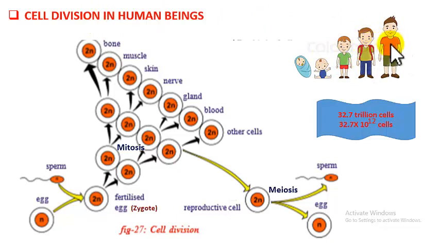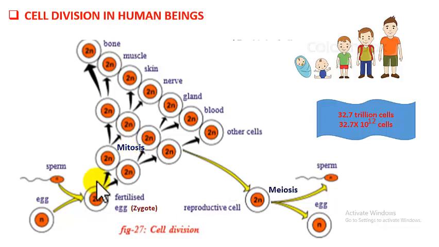The lifespan of our RBC is 120 days. So for every 120 days, the old RBC is destroyed and new RBC are created in the bone marrows of our body. That is also due to cell division. So cell division happens in the adult organism also. Now the types of cell division. There are actually two types of cell division. They are mitosis and meiosis.